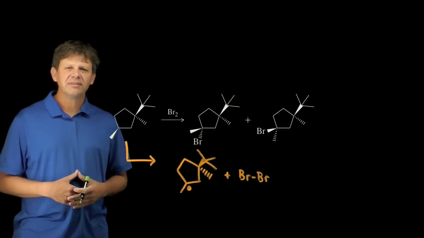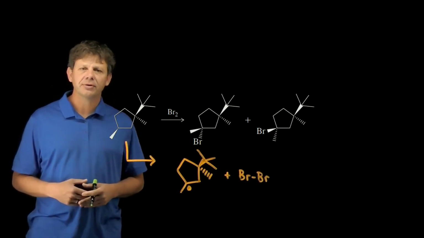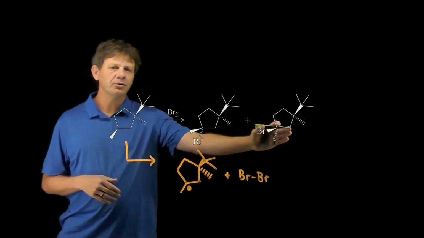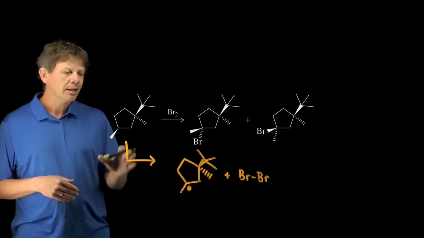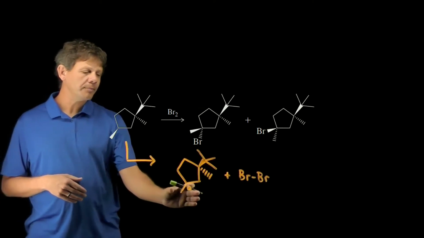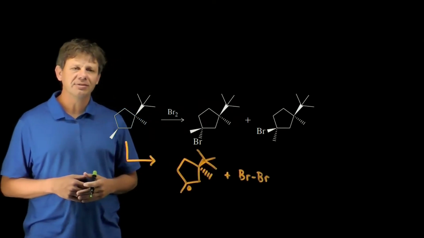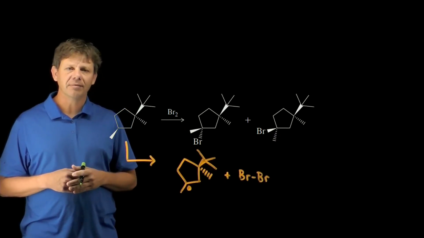This assessment gets us thinking about the stereochemical outcome of reactions where a racemic mixture is not produced. The question asks, which of these two stereoisomers would we expect to form preferentially? Now, this reaction is going to go through a propagation step 1 to give this planar radical, and it's in this second propagation step when we get the bromine adding to either the front or the back of the molecule.